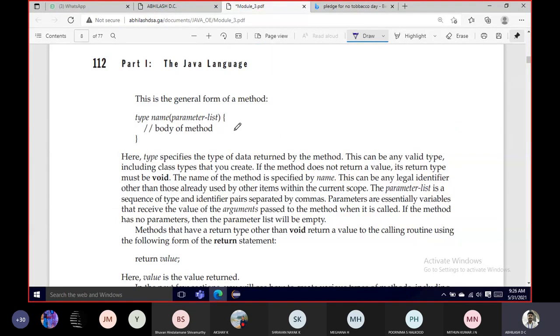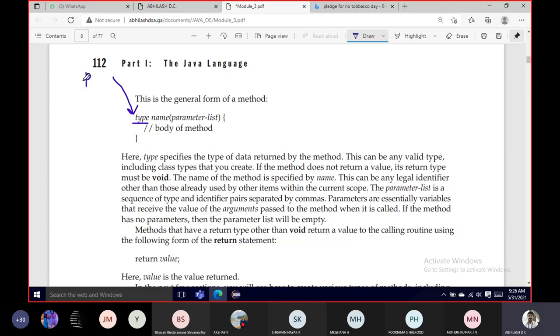So the general form for a method looks in this way. Type name: the type is the return type. Always remember, a function body has a function head which has a return type.